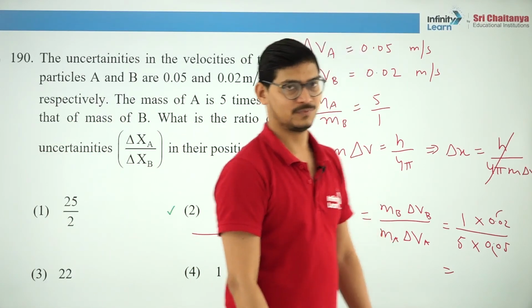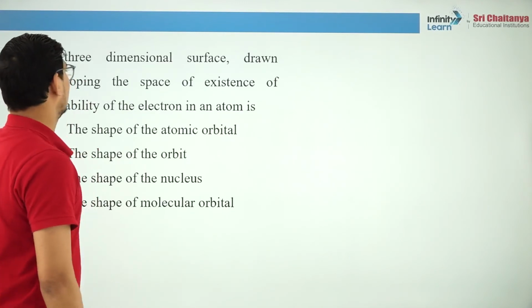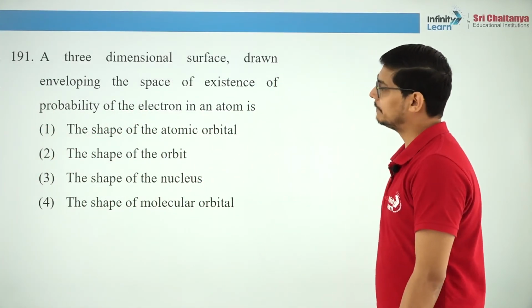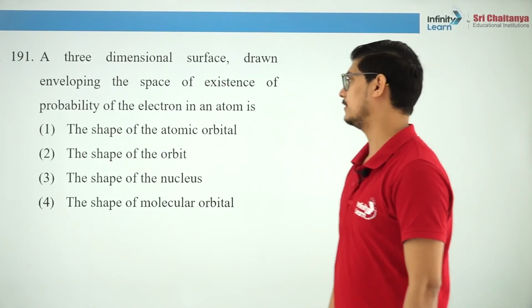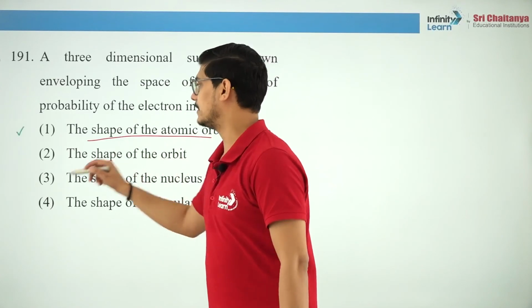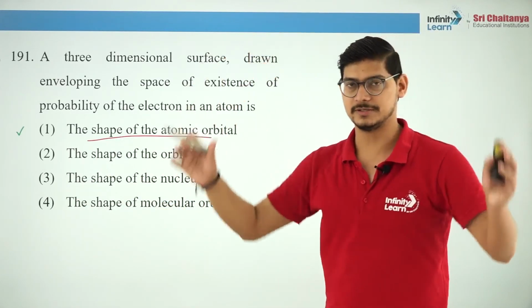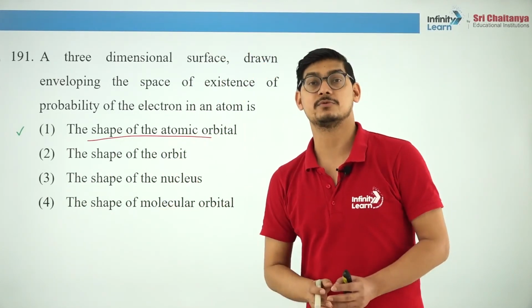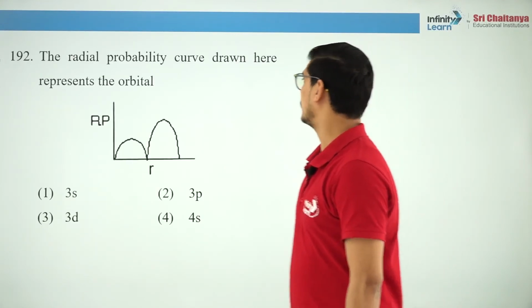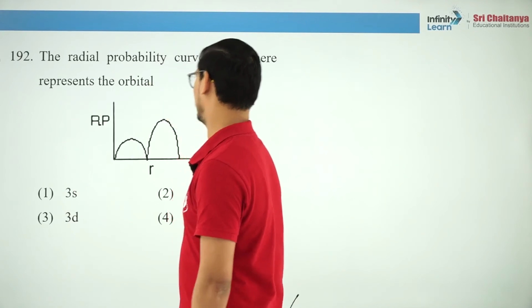Is that clear? A 3-dimensional surface drawn enveloping the space of existence of probability of the electron. He is talking about atomic orbital, right? Remember surface boundary diagrams, a 3-dimensional region where the probability of finding the electron is non-zero. So, that is orbital. Radial probability curve represents which orbital?